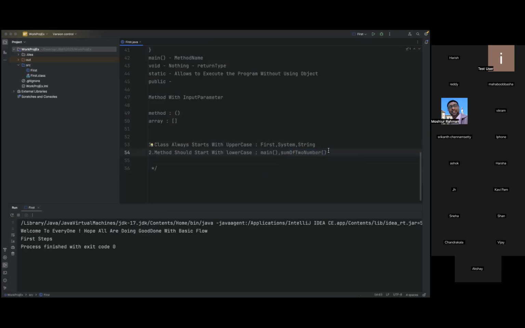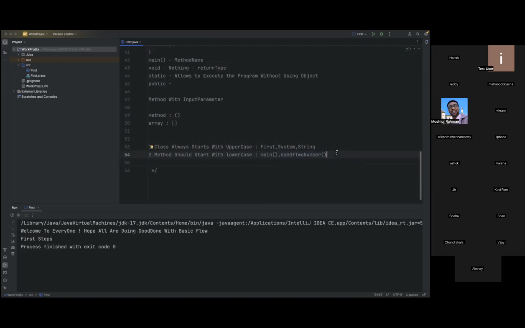So whatever the program you're writing, real time and all, if you are following this kind of a pattern, anyone can see your programming steps. They will identify easily whether you know the basics, whether you are a good programmer, well aware and confident with the programs and all. That's why I always suggest following the naming conventions, which is really important. Even though these are all user defined, we need to follow the syntax.